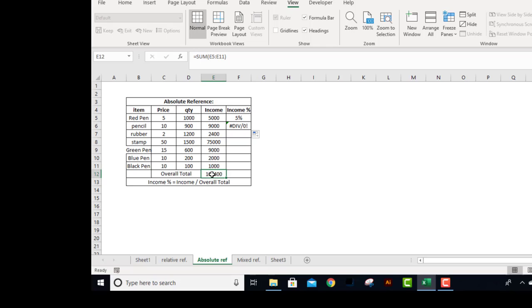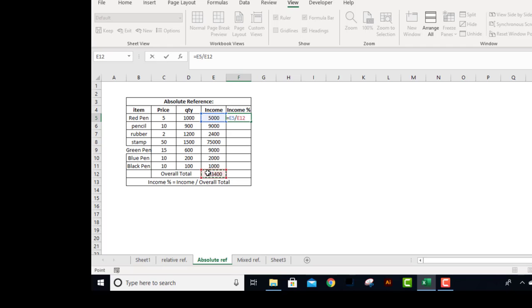So instead of manually selecting this again and again, we have to actually freeze it. For that we will use a dollar sign. Let's see how we can do it. First go to the upper cell, delete this, and here, so equals to individual income divided by overall income.